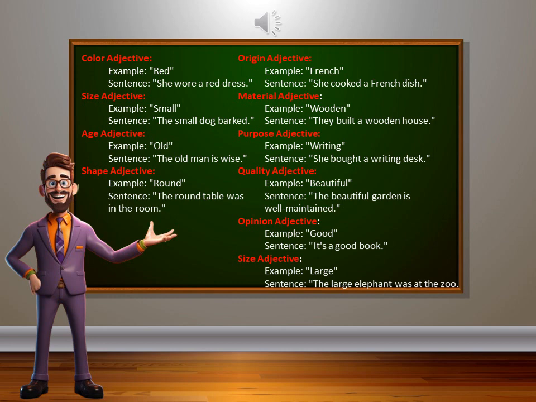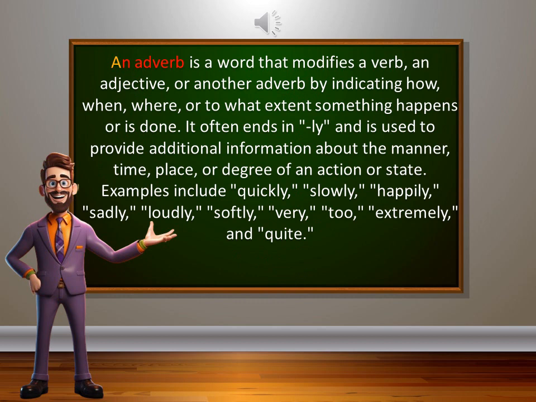Size adjective. Example, large. Sentence. The large elephant was at the zoo. These examples demonstrate how adjectives can be used to describe different qualities of nouns in a sentence. The fourth one is adverb.